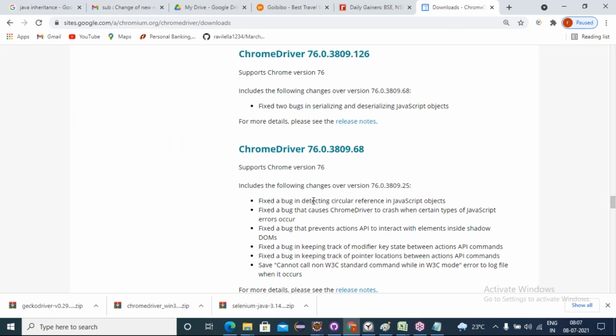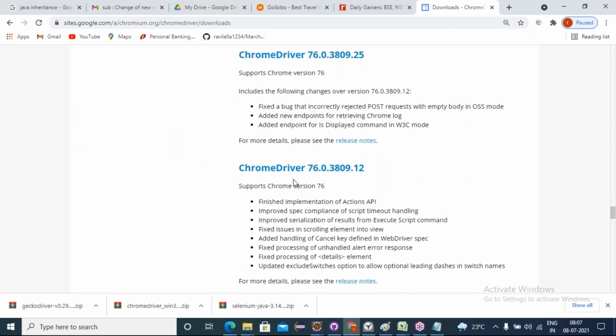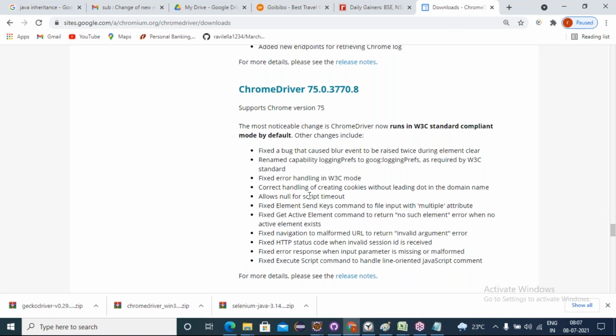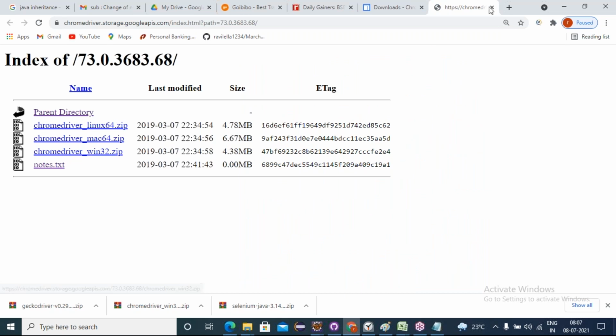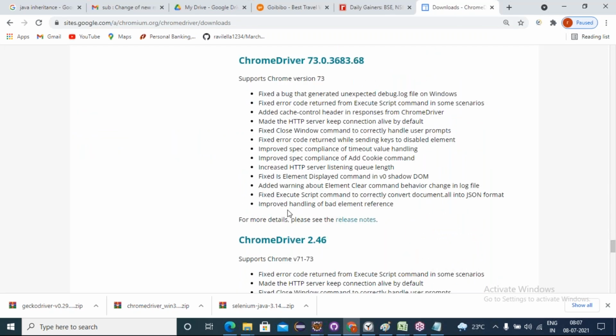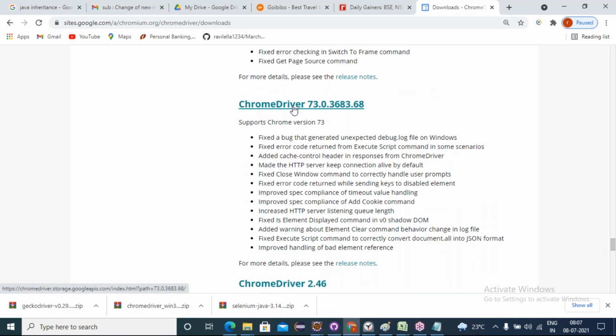Okay, I want the 72 version of Chrome. For 76, 75, any version we can click on download. No issue, I showed you, right? Even 73 I can go and click on download. But I want 72, and from here 72 is not there. Observe, friends, from 72 onwards it was not there. From 91 down to 73 versions of Chrome, I can directly click on the supported drivers, but from 72 and below, it was not maintained.